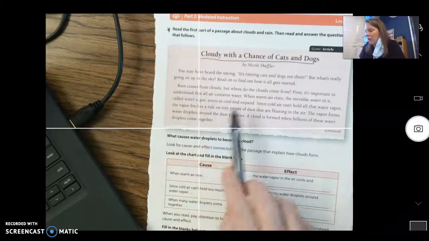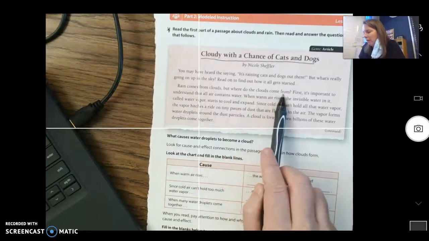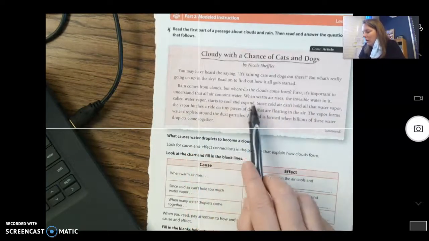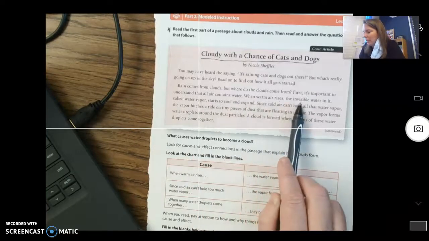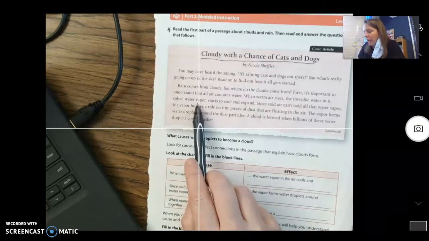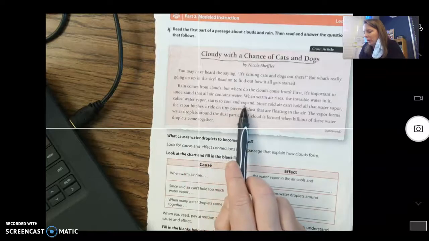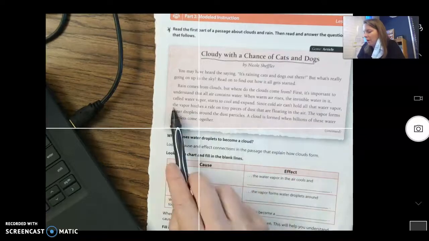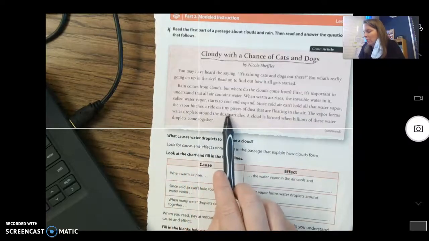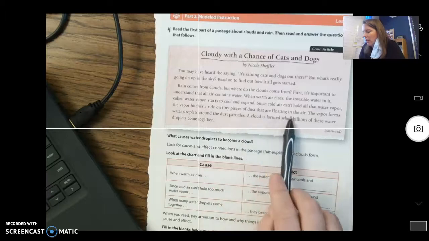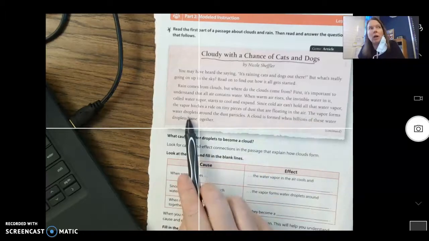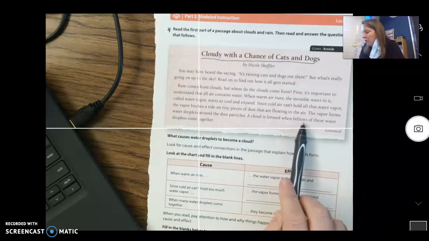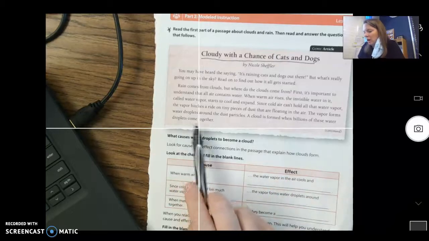Rain comes from clouds. But where do the clouds come from? First, it's important to understand that all air contains water. When warm air rises, the invisible water in it, called water vapor, starts to cool and expand. Since cold air can't hold all the water vapor, the vapor hitches a ride on tiny pieces of dust that are floating in the air. The vapor forms water droplets around the dust particles. A cloud is formed when billions of these water droplets come together.